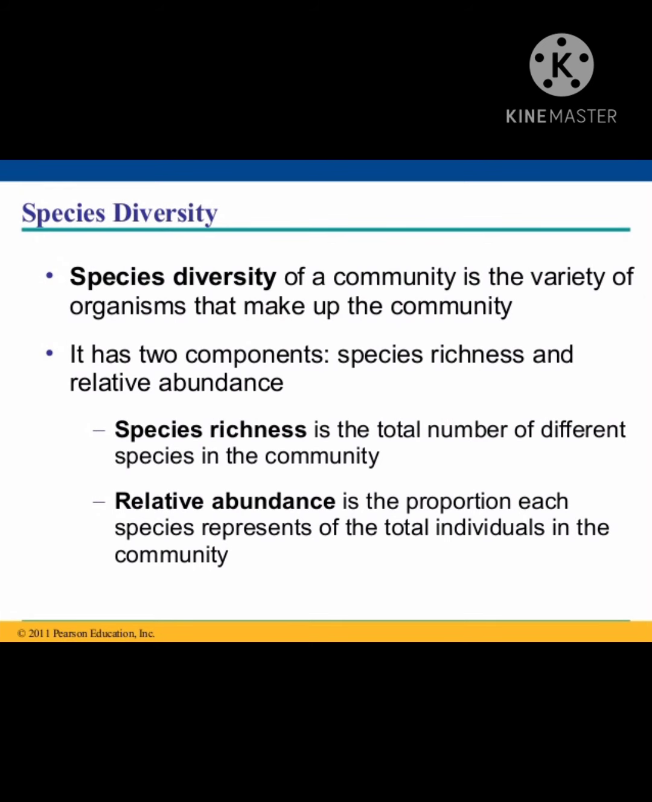Species diversity of a community is the variety of organisms that make up the community. It has two components, species richness and relative abundance. Species richness is the total number of different species in the community. Relative abundance is the proportion each species represents of the total individuals in the community.